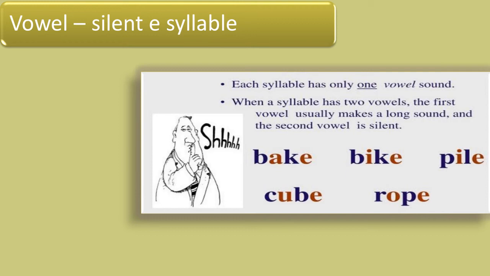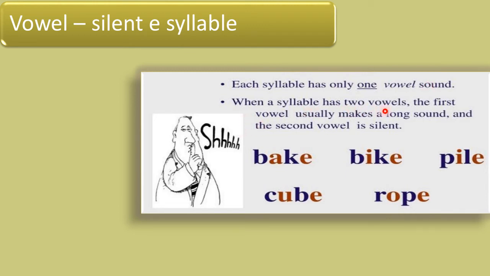If we find two vowel letters we think it is disyllabic, three is trisyllabic, and more than three is polysyllabic, but it is not possible all the time. This vowel silent E syllable will tell you that. For example, each syllable has only one vowel sound, that you know very well.